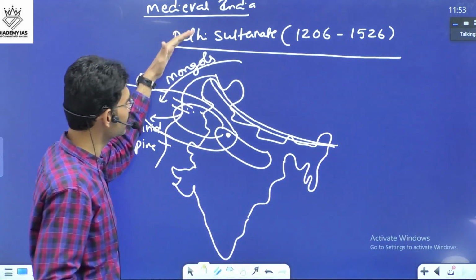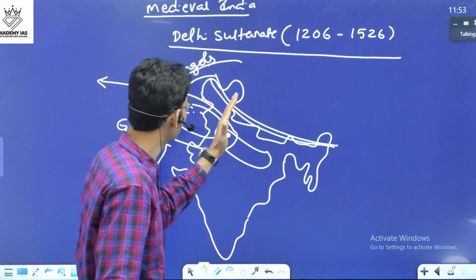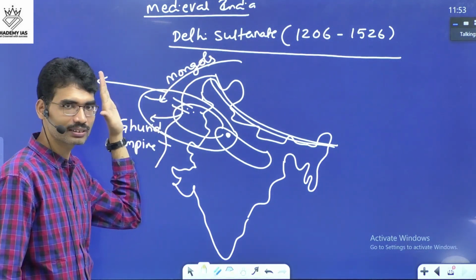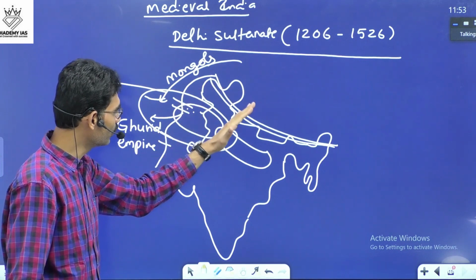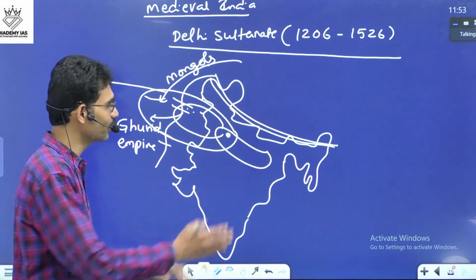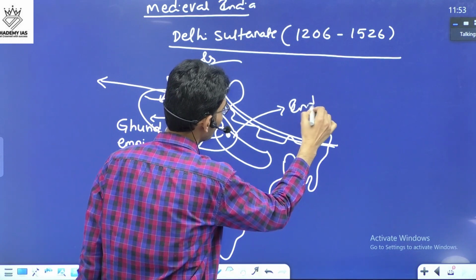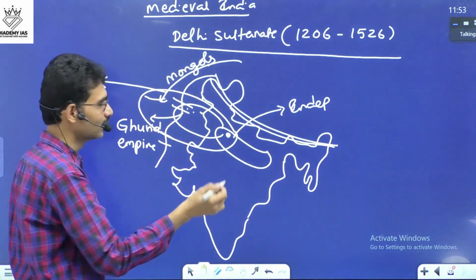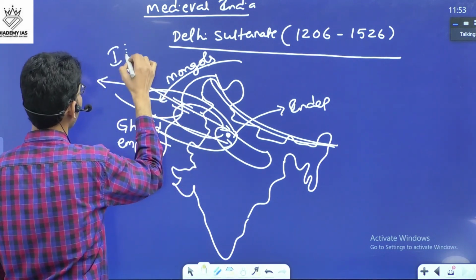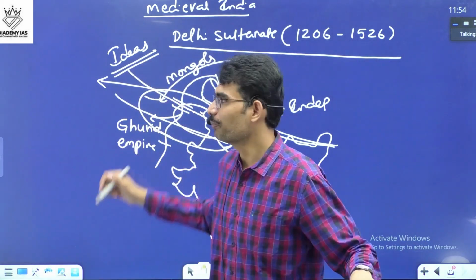Similarly, the Delhi Sultanate people came initially from here. Once they came and settled here, the Mongol attacks completely destroyed these empires. Gradually, we don't have any relation with these people, and it became a separate entity. Initially it was part of the Ghurid Empire, later it became independent. Even though it became independent, continuous changes are common. The ideas used to come from this side, and many people came.